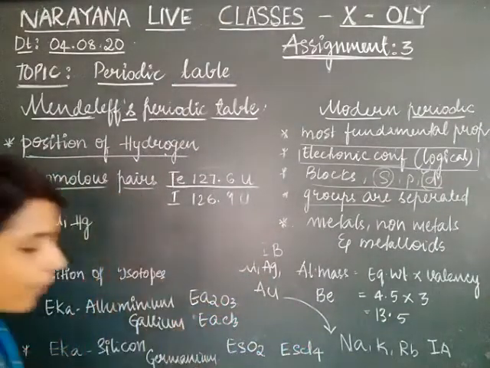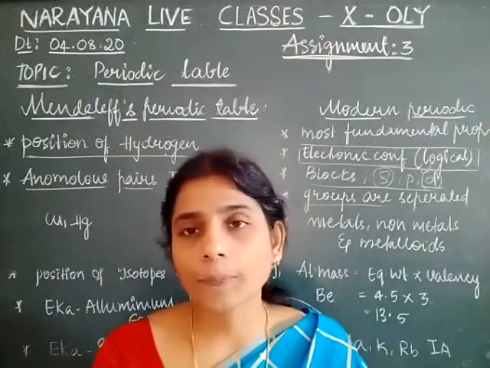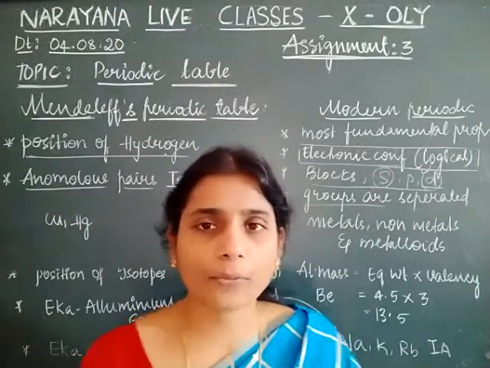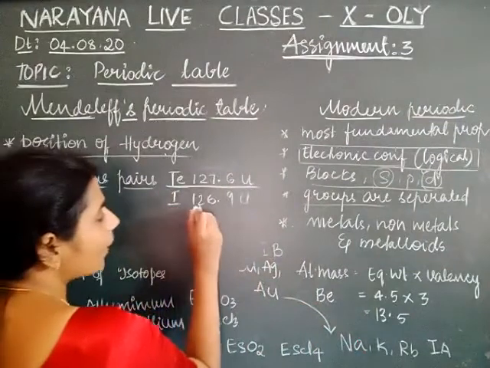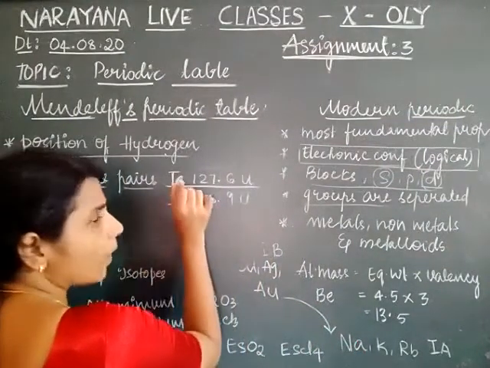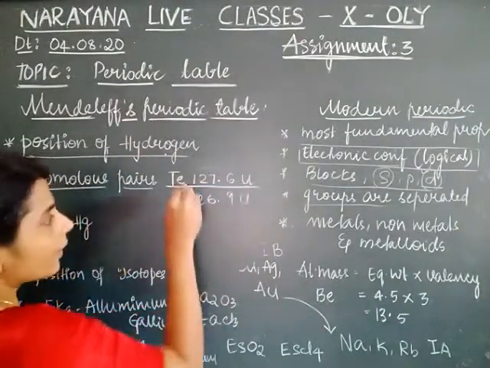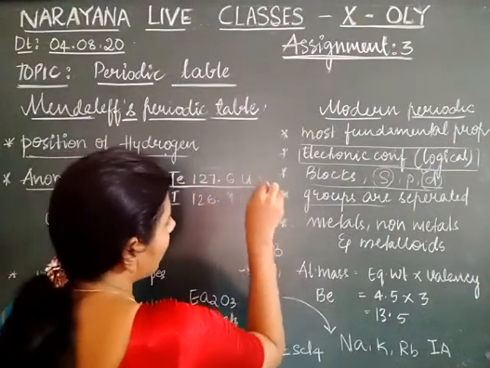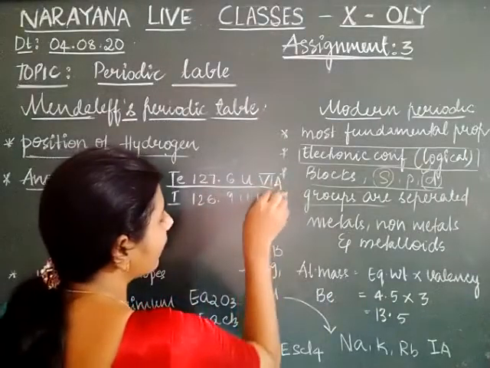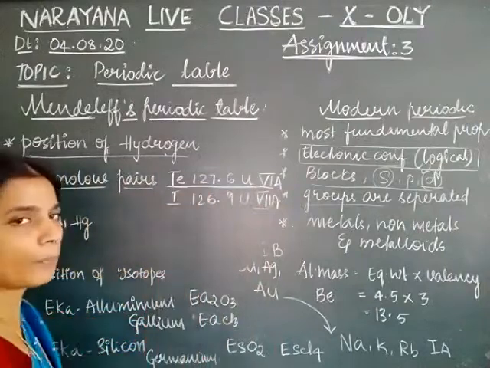Next is anomalous pairs. Mendeleev arranged the elements in increasing order of their atomic masses, but at certain positions he had exchanged the positions of the elements. For example, iodine having the atomic mass 126.9 units has to come prior to the tellurium, which is having atomic mass 127.6 units. But tellurium was placed first in the 6th A group, whereas iodine was placed later in the 7th A group. He did not give a satisfactory explanation for the exchange of their position.